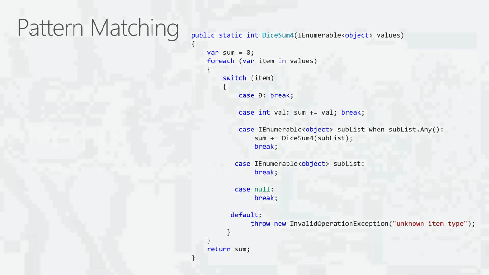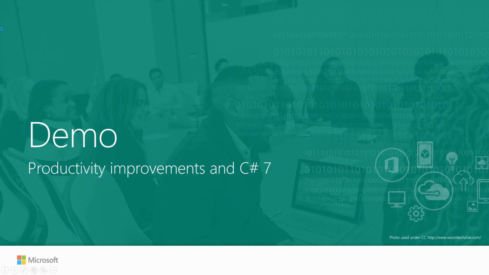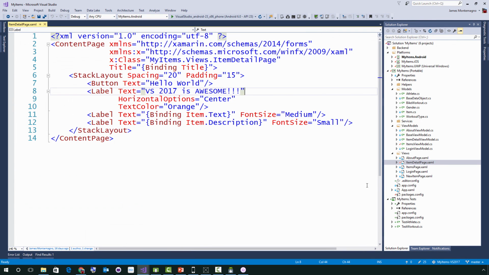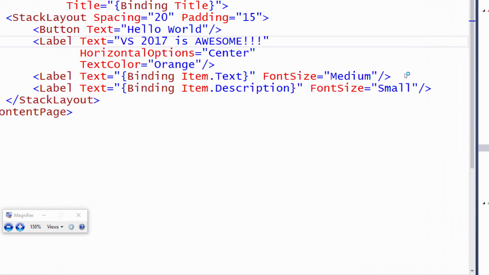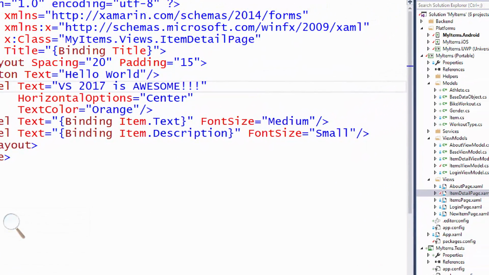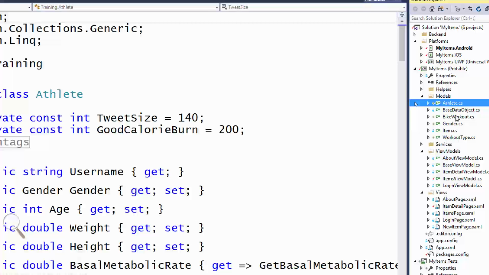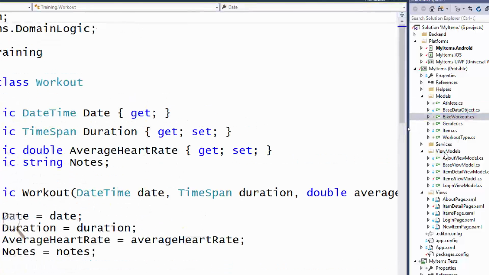So let me just actually show you some of these productivity improvements. So I have that same project open, the My Items project here. And what we're going to notice is that I wanted to start to evolve this application a little bit. So what I did is underneath the models, I have some new things. I want to kind of turn it into a workout tracker. So I have athlete, I have a bike workout, I have a workout type that's inside of here.